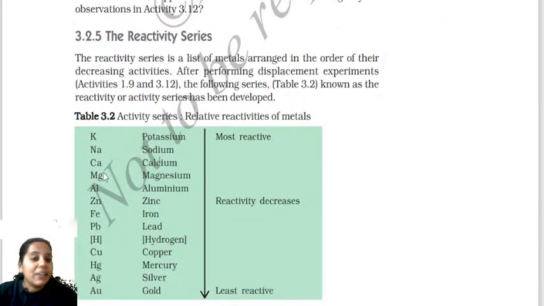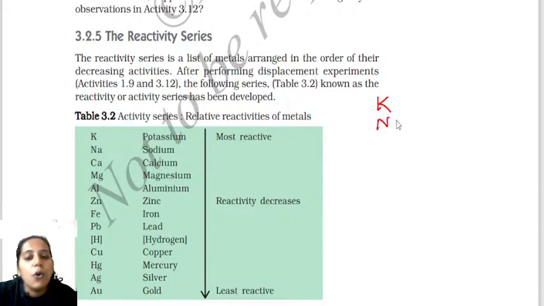Finally we have the reactivity series here. So now that we have understood so many metals and how they are arranged, we have seen that potassium and sodium show high reactivity when they are kept open in oxygen. Correct? When I talk about calcium, magnesium, aluminum, they show reaction easily with cold water.